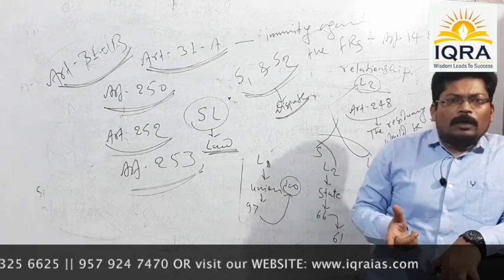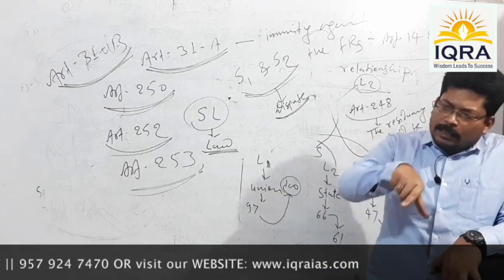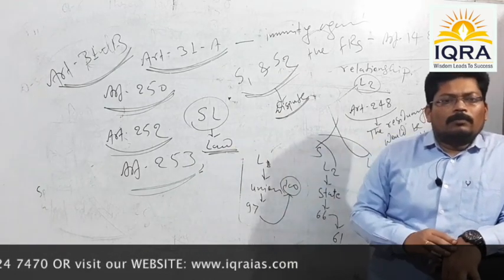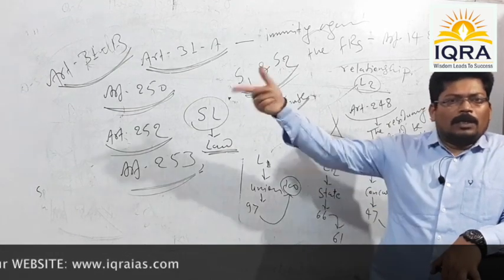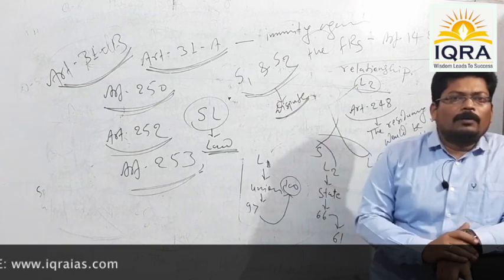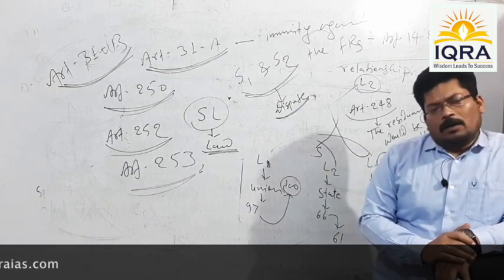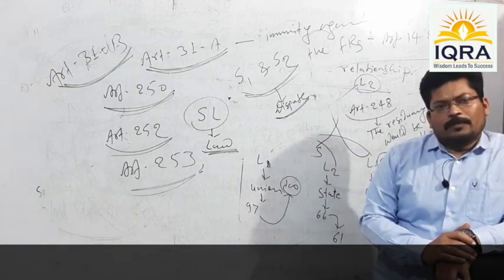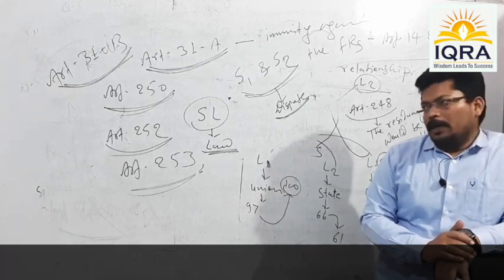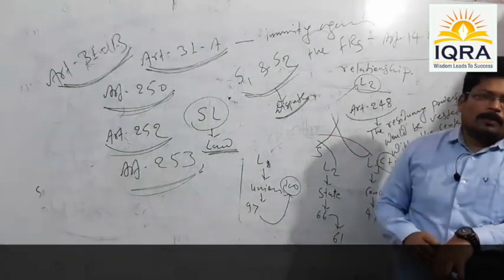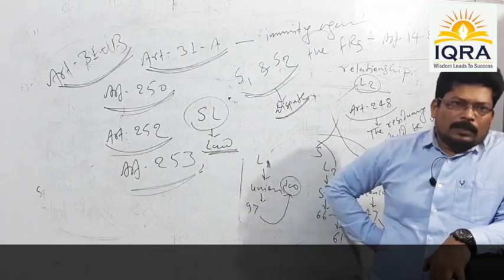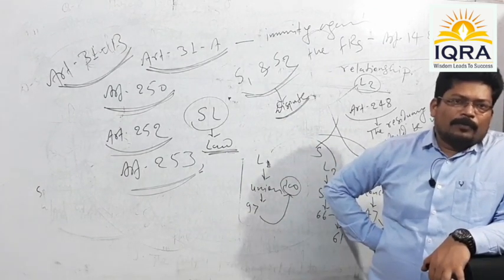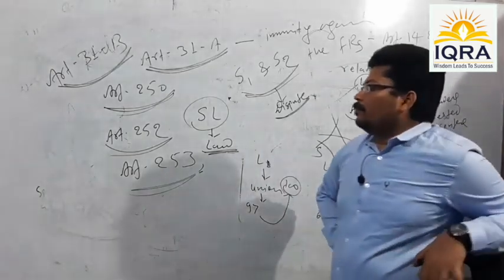In order to get that legislation inserted in the 9th Schedule, it is imperative to face the consent of the parliament. So again, it simply shows the central dominance over the state legislative authority. Fine.